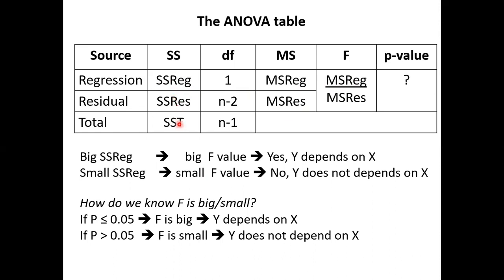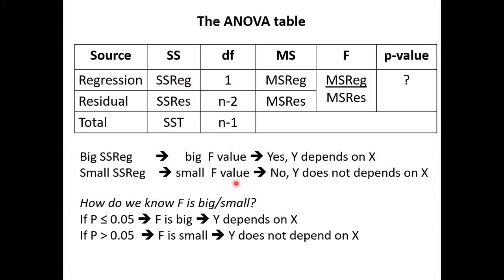If I fix 100 and this is 10, this could be 90, more unexplained. If I fix 100 and this is 90 with 10 unexplained, that's a good model. So now, F is big or F is small.